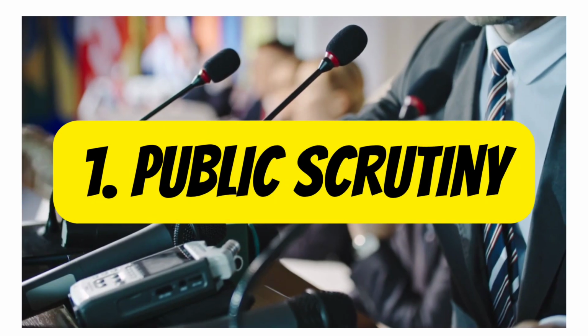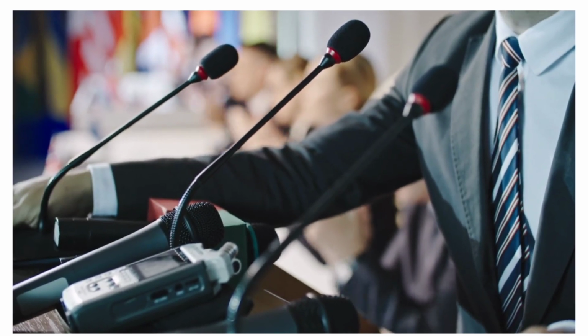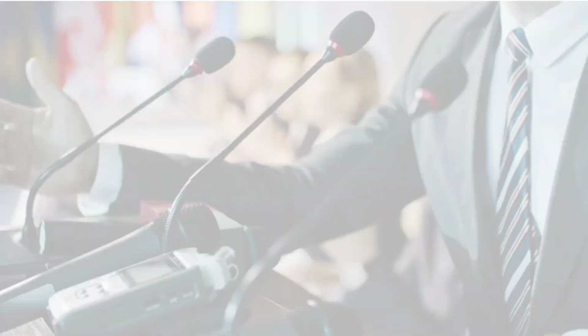1. Public scrutiny. One of the most effective ways to hold politicians accountable is to shine a light on their actions and hold them up to public scrutiny. This can involve investigating and reporting on their activities, using social media and other platforms to share information, and engaging with the media to ensure that their actions are widely known.